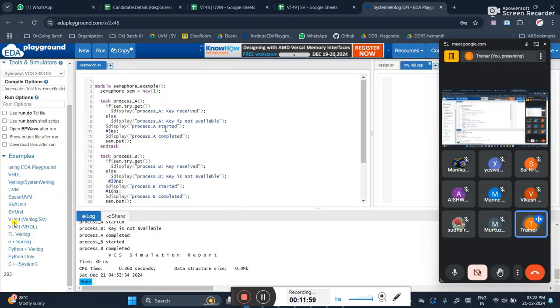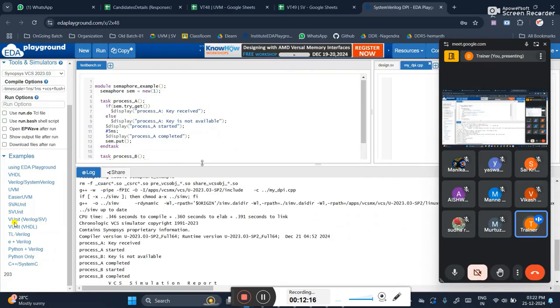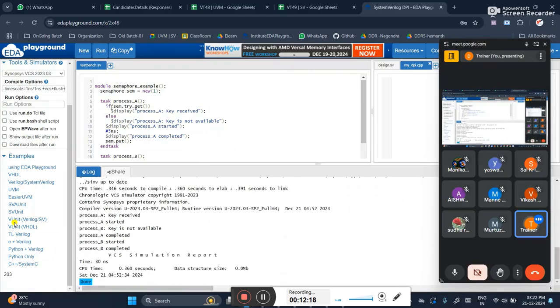One more thing: you only have try get, you don't have try put. Three methods are there: get, put, and try get. Get and put are blocking methods, try get is a non-blocking method. The semaphore is declared, one key is declared. See here, again the same parallel execution only will happen, no changes. So this one key is received. Okay, process started. Actually I should get "process I completed," correct? But I'm not getting that.